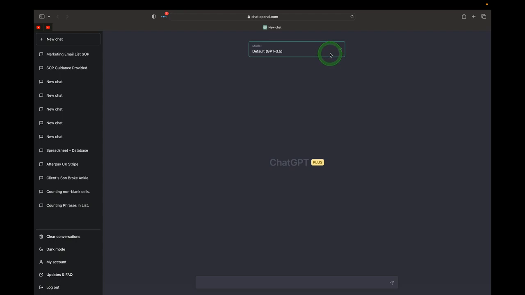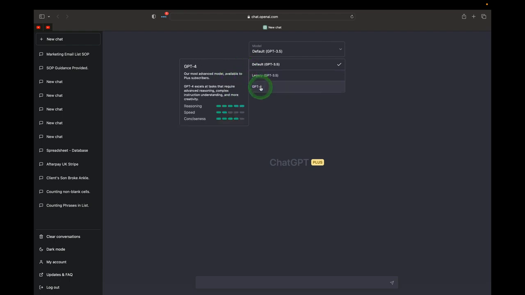Once you've upgraded to ChatGPT Plus, you'll have an option at the very top of your screen to select the model that you want to use. Once you click on it, there are three options here where we've got the default GPT model 3.5. It's optimized for speed and currently available to Plus users. Its reasoning is 3 out of 5, its speed is 5 out of 5, and its conciseness is 2 out of 5. You've got Legacy, the older ChatGPT 3.5 model, where its reasoning is 3 out of 5, the speed is 2 out of 5, and the conciseness is 1 out of 5.